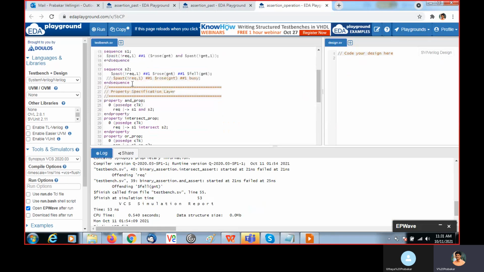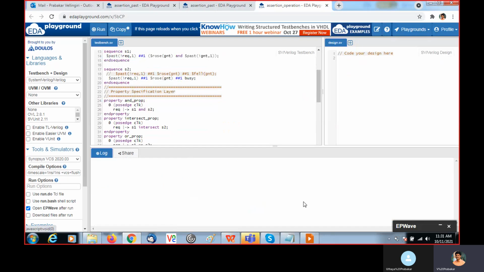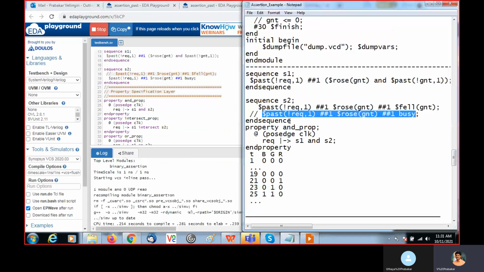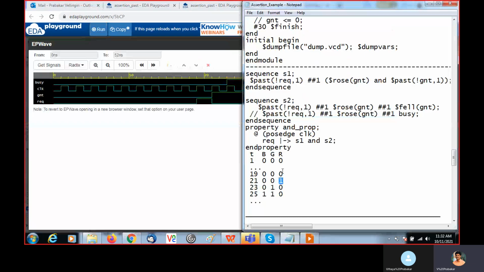Now if I change this one, here I am now considering this. After REQ becomes 1, REQ is 0 one clock cycle before.